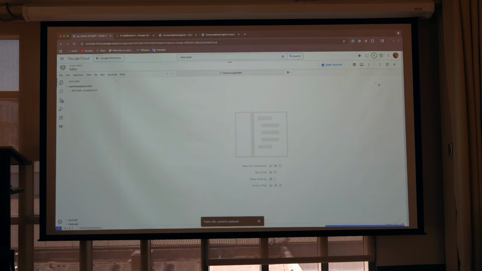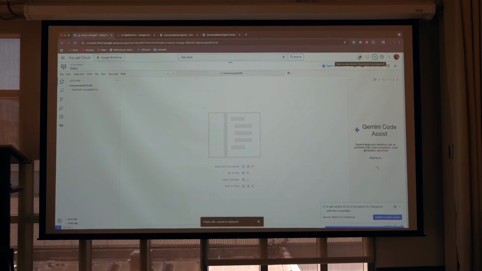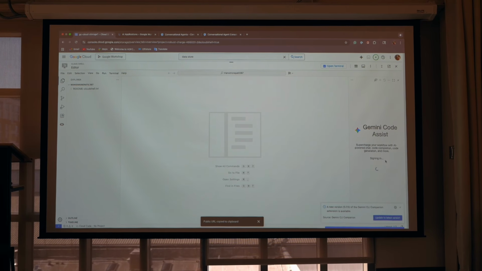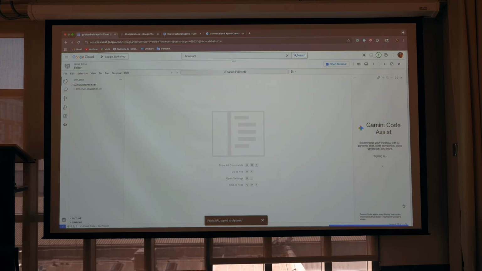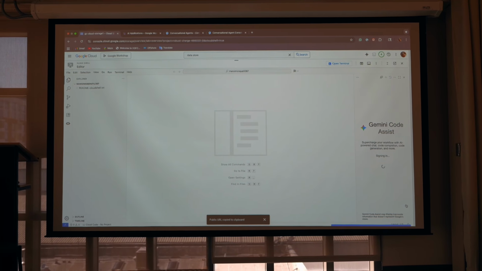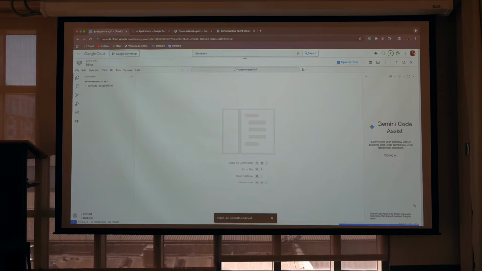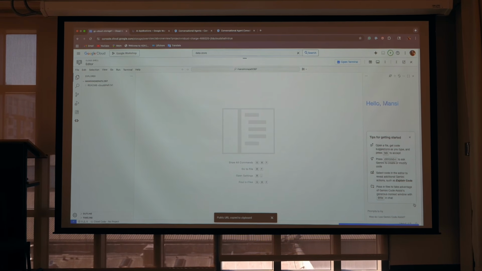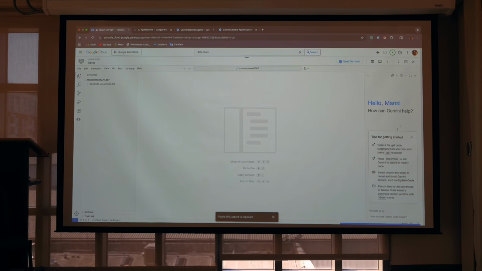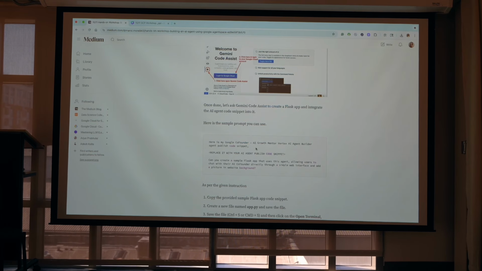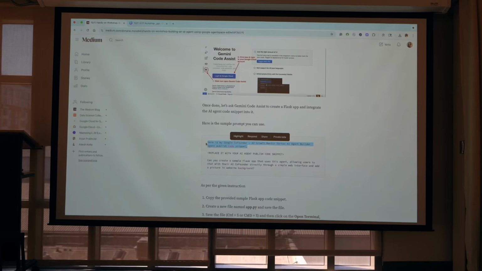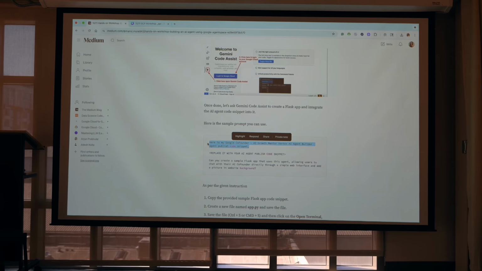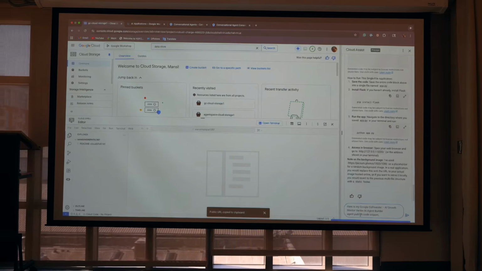And now I'll tell you the magic. See, can you see the Gemini option here? So Gemini Code Assist. It is signing in Gemini inside your programming, and you just have to tell your Gemini, hey, build a website for me, and it will build a website for you. Let's see. This one is the question. Here is my Google co-founder, AI growth mentor, Vertex AI Agent Builder, publish code snippet.